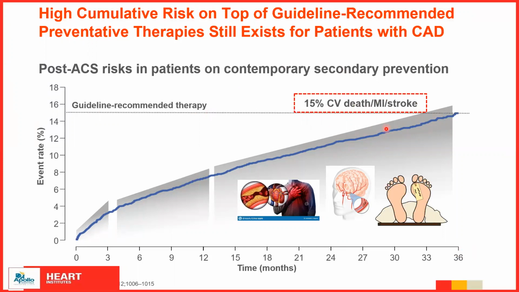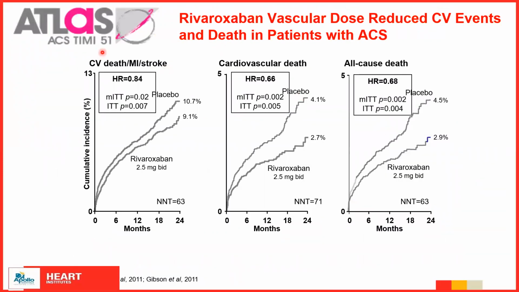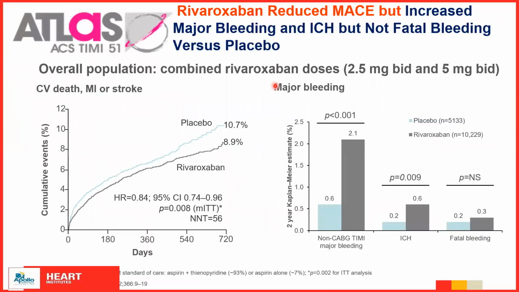In the ATLAS ACS TIMI 51 trial, Rivaroxaban was given at a vascular dose, and you have seen there was a decrease in cardiovascular death, a decrease in the composite of CV death, MI, and stroke, and a decrease in all-cause death. So this was very important: adding a vascular dose of Rivaroxaban does a lot of benefit in these patients. Now, Rivaroxaban reduced the major adverse cardiac events, as you see, compared to placebo.